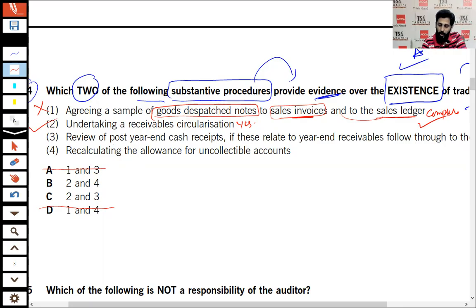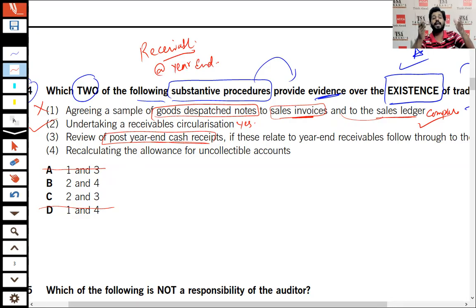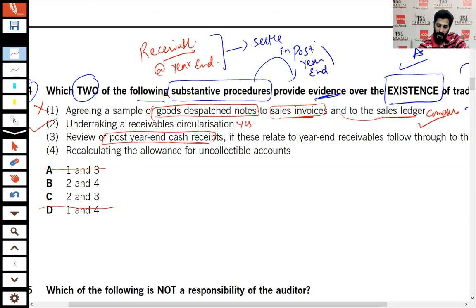Number three, review the post year end cash receipts. See that receivable is basically at year end, and if the customer exists, obviously they will settle in post year end. That means next year they will be settling the amount, and if they will be paying me, that means they exist. And options 2 and 3 are the correct ones.